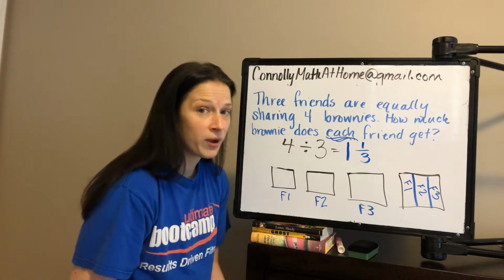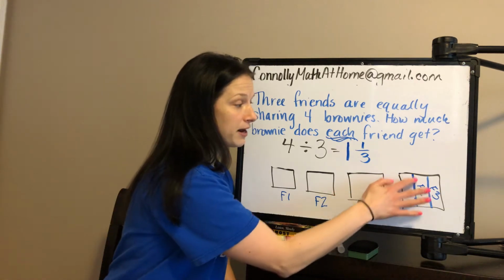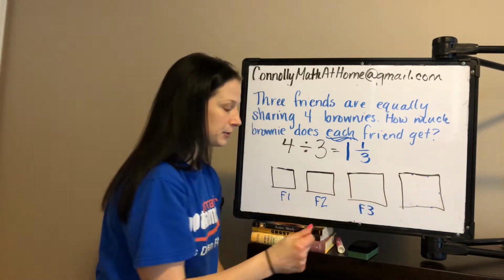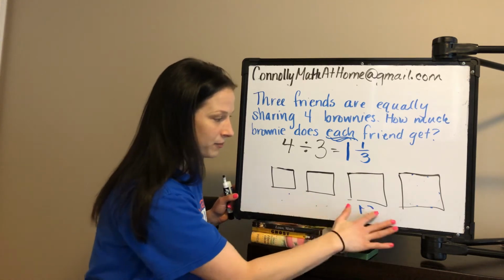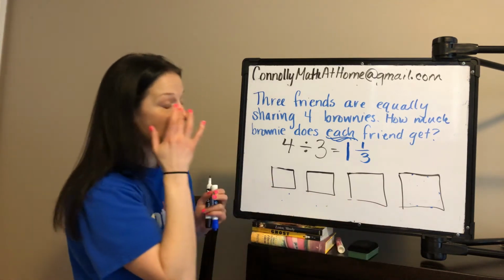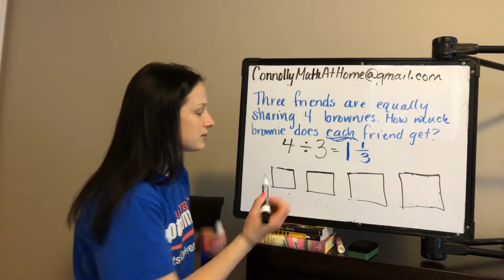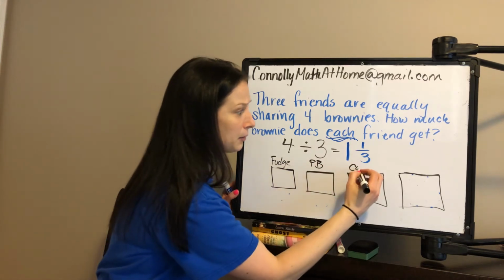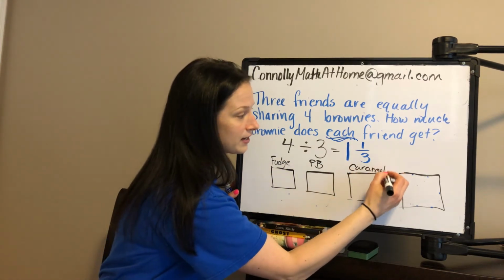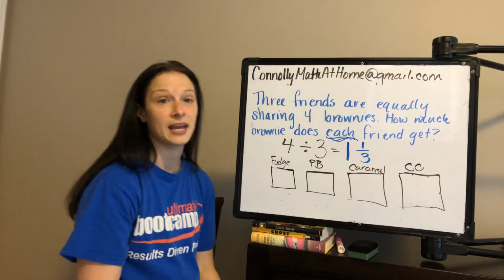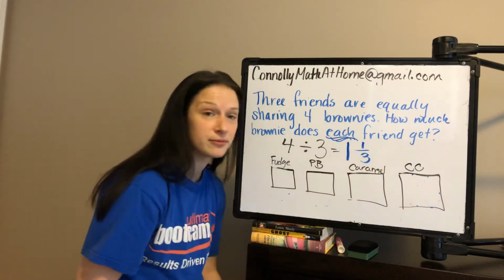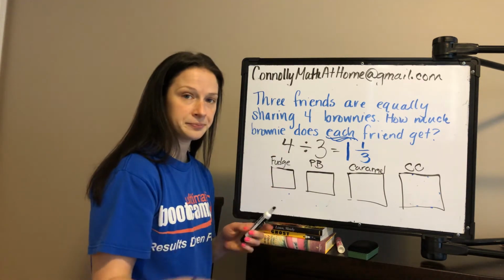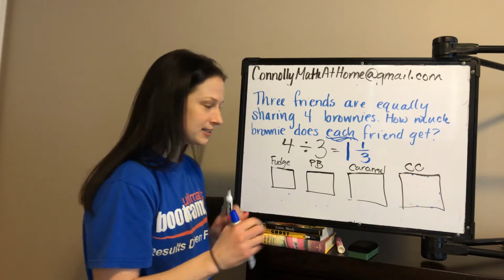But that's not the only way that we might split up these brownies, because let's say, this is just like literally my favorite thing to do in the whole world. I'm out with my friends, there's 3 of us, and we just want to try a little bit of everything. So there's a fudge brownie, there's a peanut butter brownie, there's a caramel brownie, and then there's one that has chocolate chips. And we're each going to have a piece of each one. Everybody gets to share. So how would you split the fudge brownie so 3 people could share? That's right, so we're going to split it into thirds.